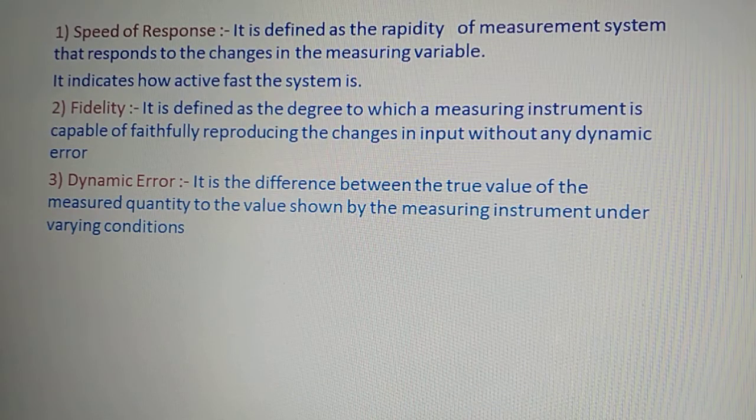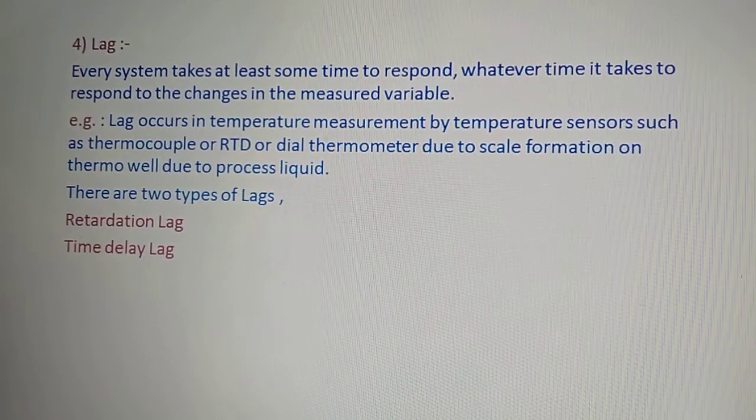So the next dynamic characteristic of a sensor is the dynamic error. Now, what is this dynamic error? It is the difference between the true value of the measured quantity and the value shown by the measuring instrument under varying conditions. This is called the dynamic error.